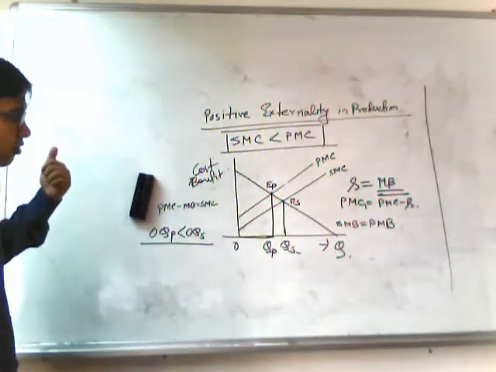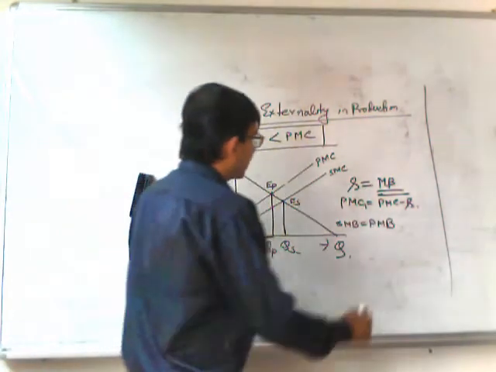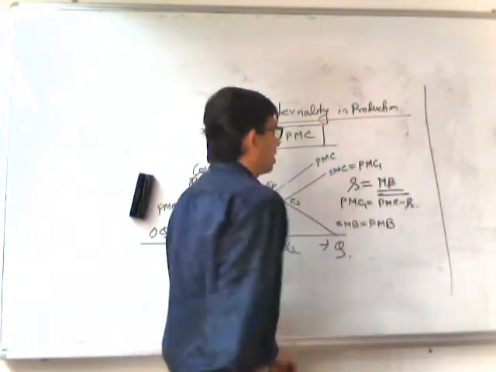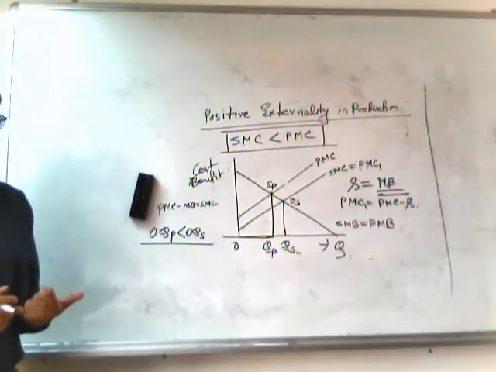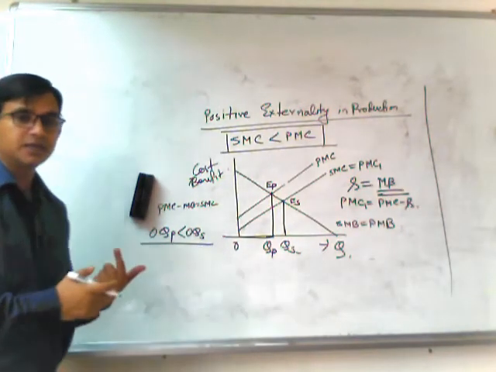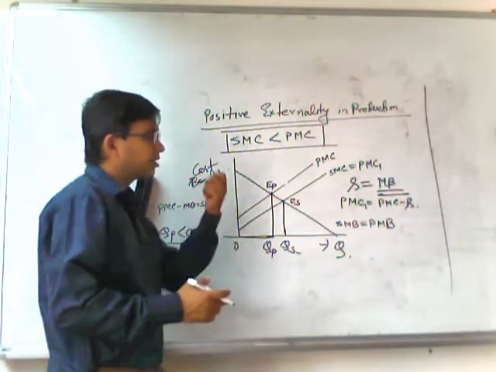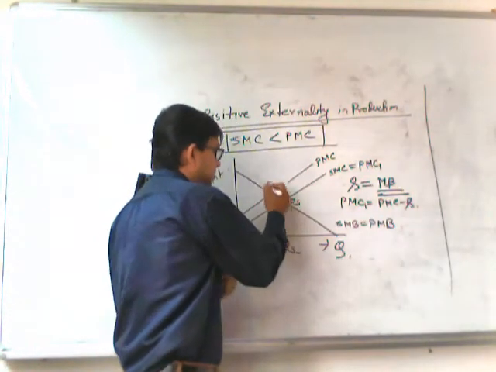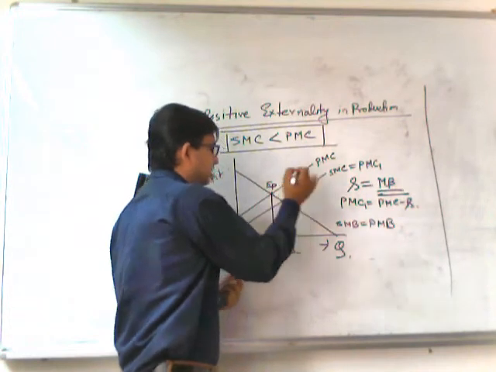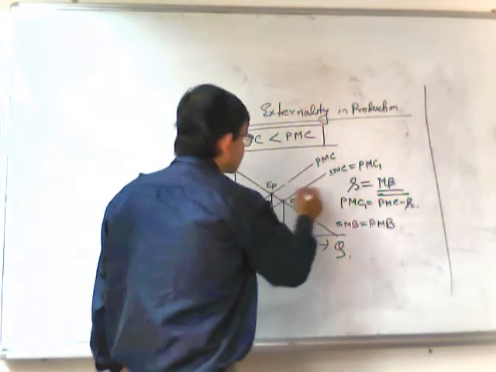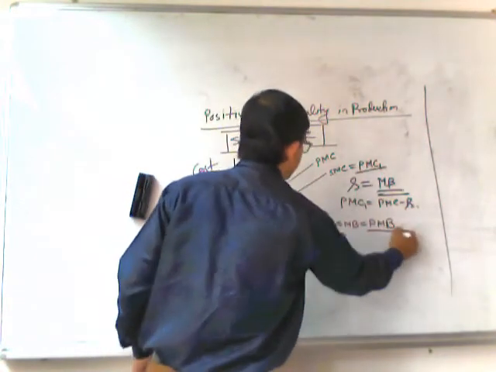So, what will be the equilibrium? We can find here now SMC and PMC1. That means the private marginal cost after the provision of subsidy will be exactly equal to the social marginal cost. So, the private equilibrium will shift from point EP to ES, because now at point ES, PMC1 is exactly equal to PMB.